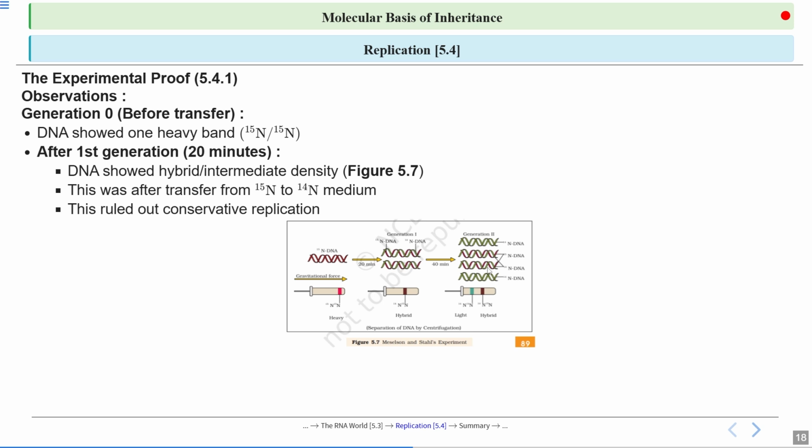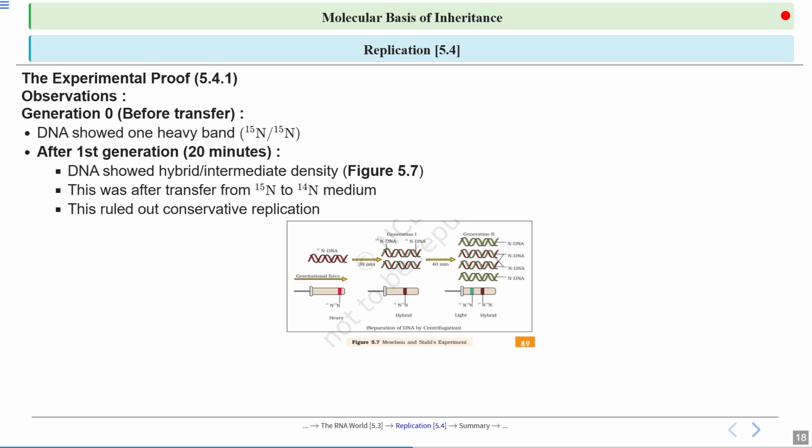So here, now I'll explain this figure. When they transferred the heavy isotope of nitrogen culture to the normal isotope of nitrogen medium, before transfer, what you can call generation 0, there was only the heavy band DNA, that is, both DNA strands having this heavy isotope of nitrogen.